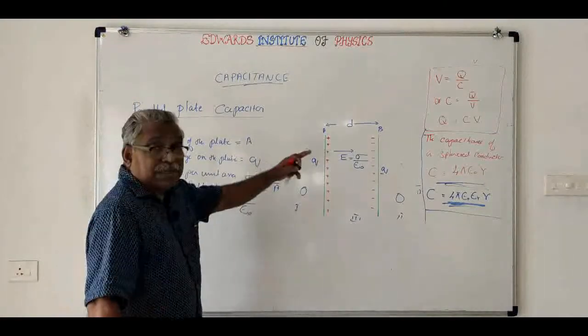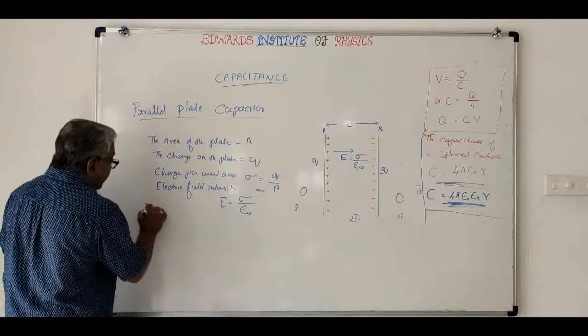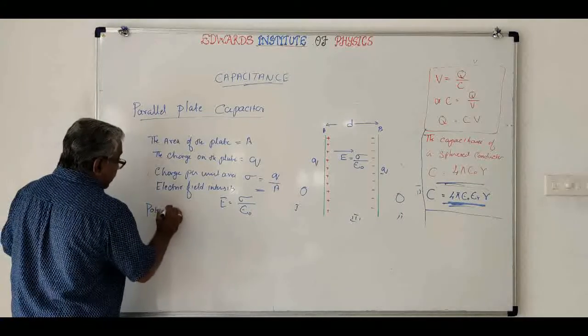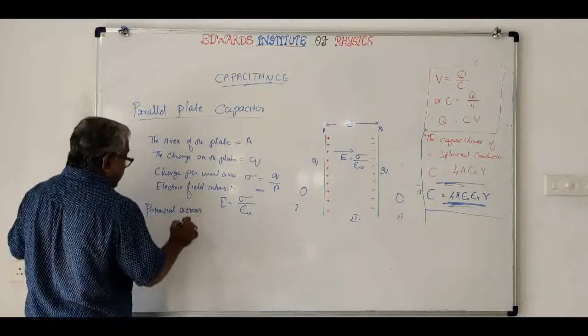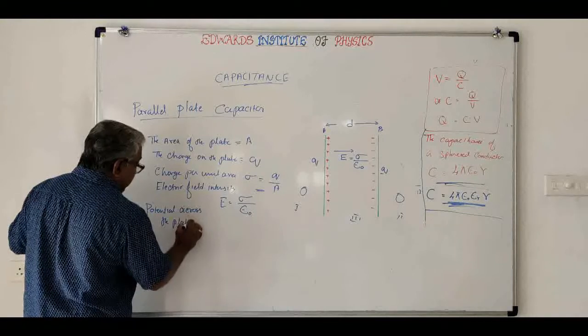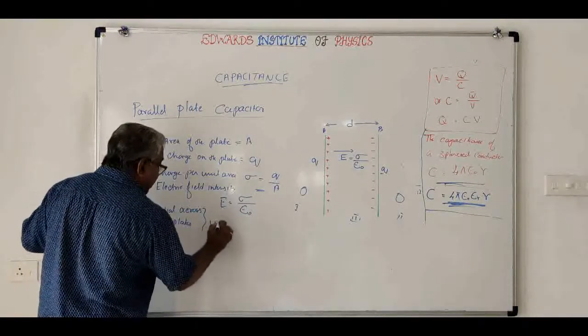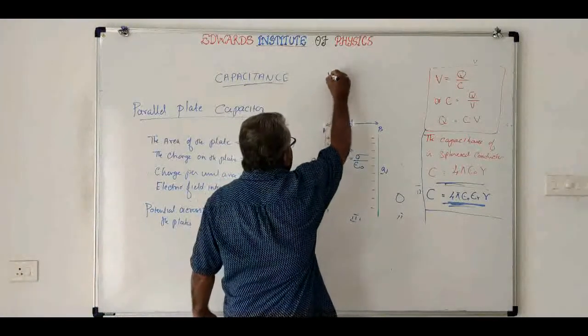charge per unit area. Now what will be V, the potential across the plates? What is the relation between E and V?